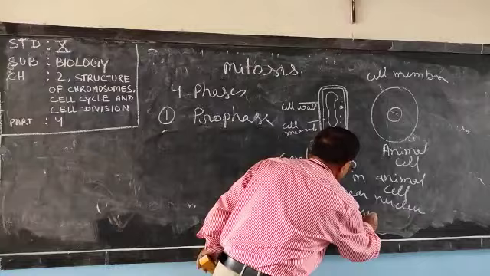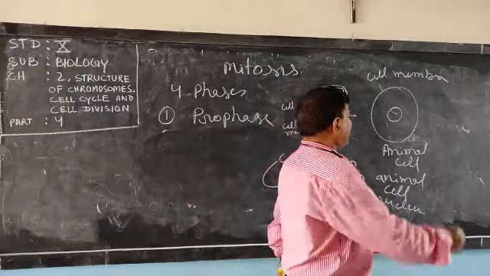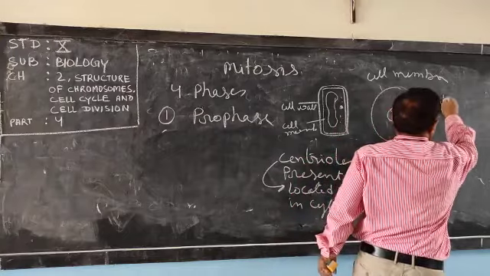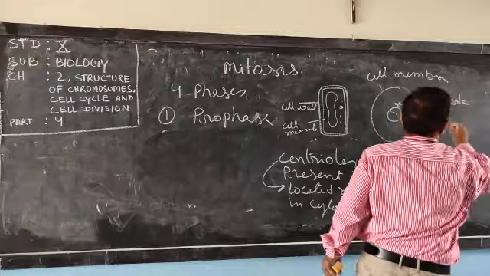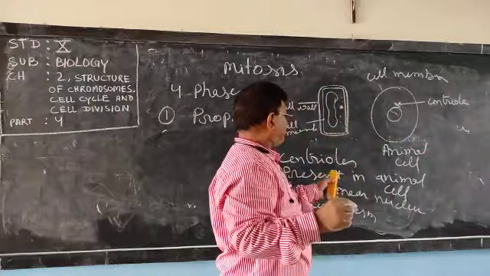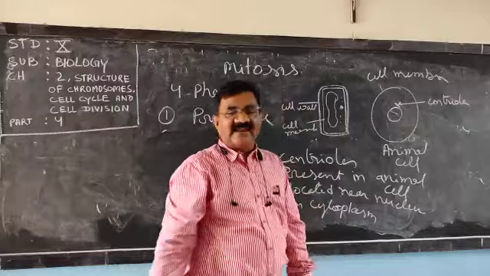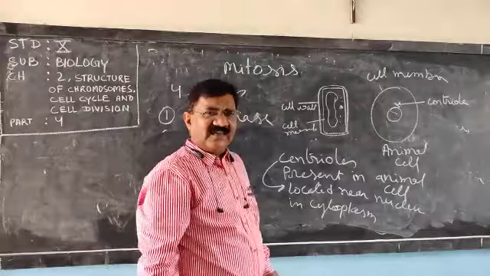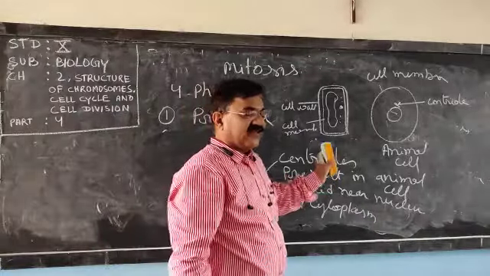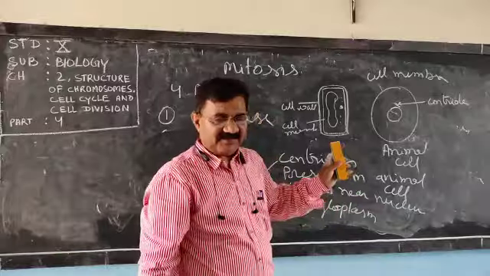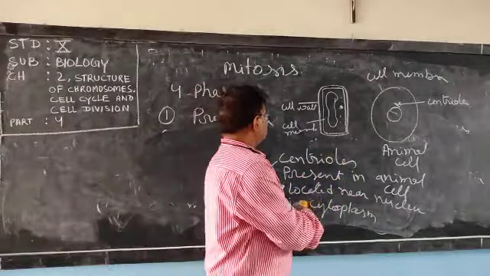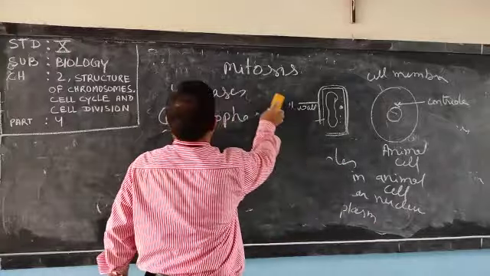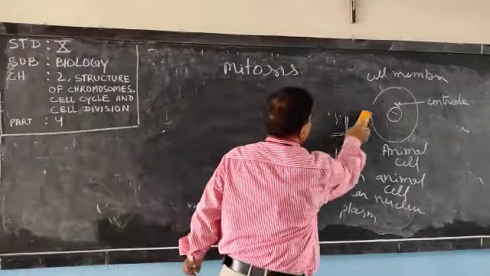Try to understand. Here is the centriole. Very clear. And in plant cell, the centrioles are not present. Centrosome is not present. In animal cell, centrioles are present, or centrosome is present. Very clear. Now, what happens in prophase, that we have to discuss.